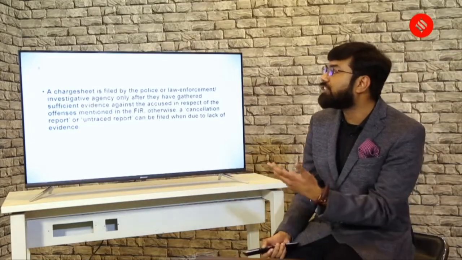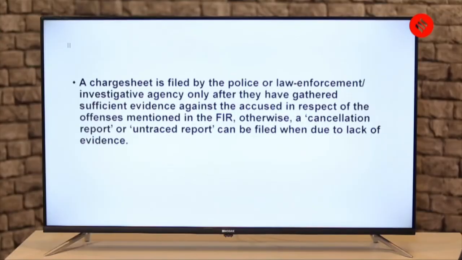We move to the charge sheet. Charge sheet is filed by the police or law enforcement investigative agency only after they have gathered sufficient evidence, as I have reiterated, against the accused in respect of the offense mentioned in the FIR. So FIR is the first document on the basis of which the charge sheet is filed. Otherwise, a cancellation report or untraced report can be filed when there is lack of evidence.